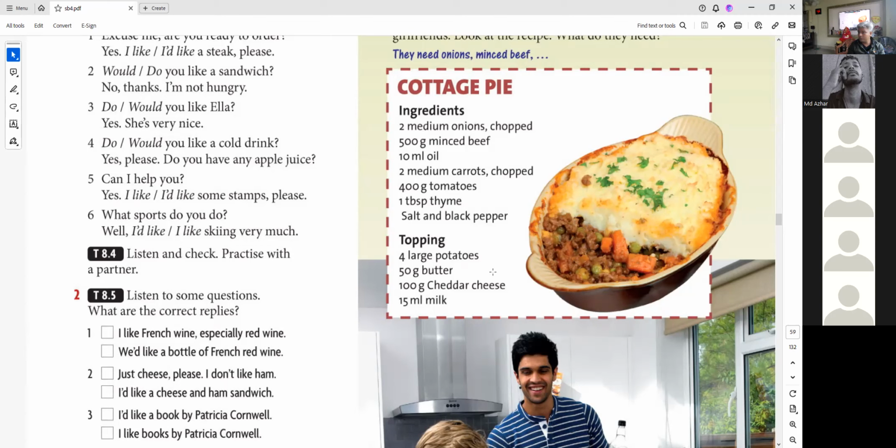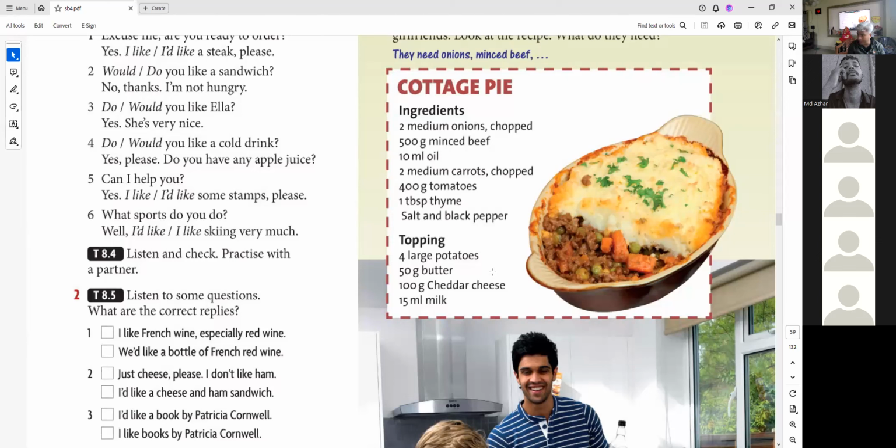They need potatoes. Butter. Cheese. And milk. They need some milk as well. Yes, some milk, some butter. Butter is uncountable, so we should not say they need butters. They need butter.